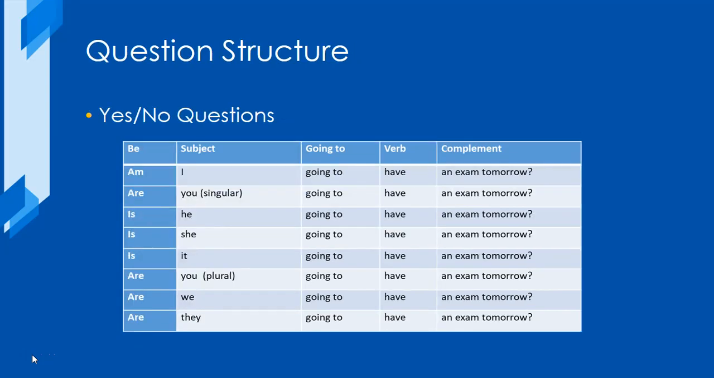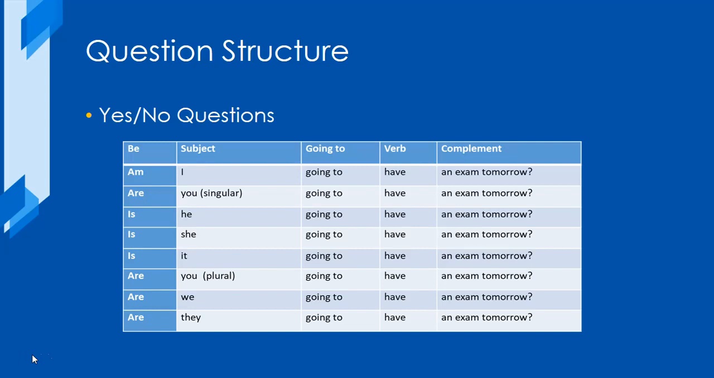Next, we have the structure for questions. In questions, we follow the same rule for the form of the verb as in sentences. The auxiliary to be is the only one that changes according to tense and person.